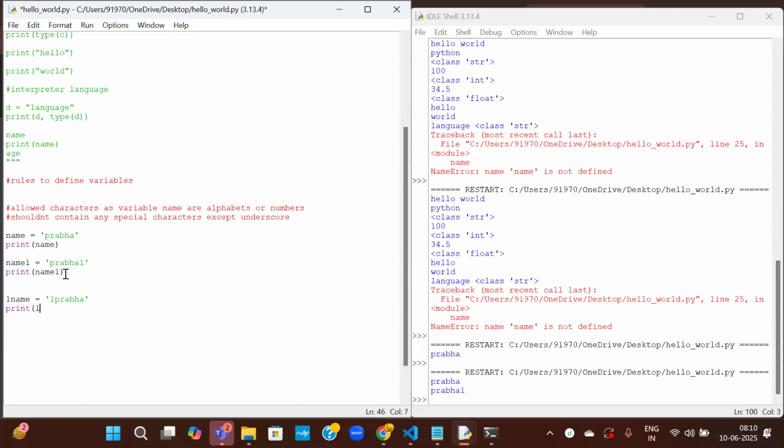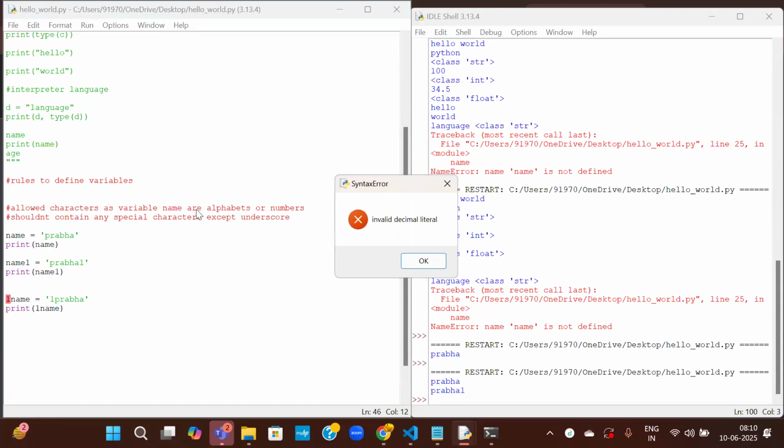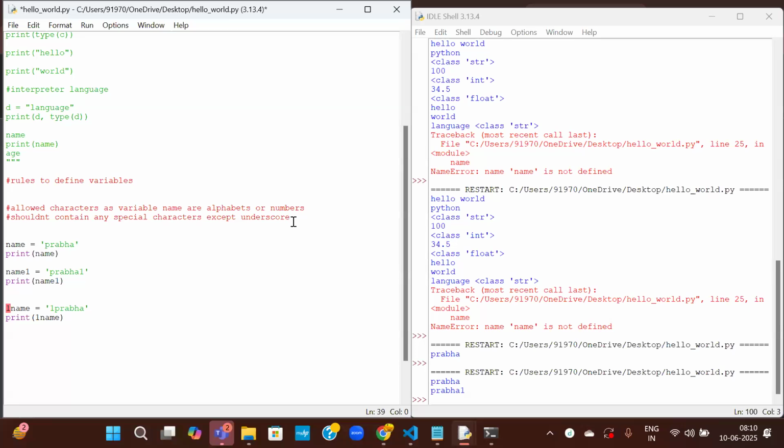Print 1name. See here, invalid decimal literal. So it means that the variable name should not start with numbers. Okay. Variable names should not start with numbers.